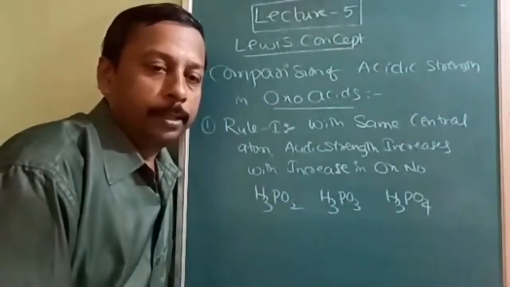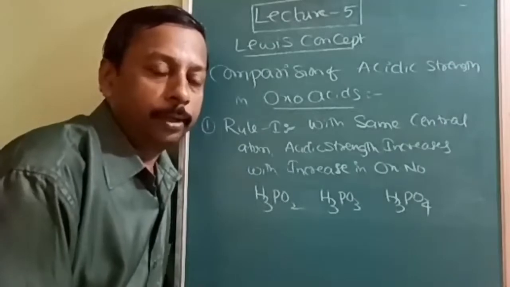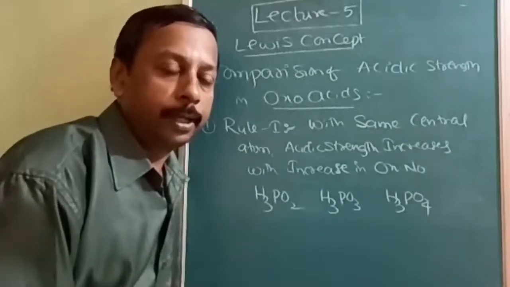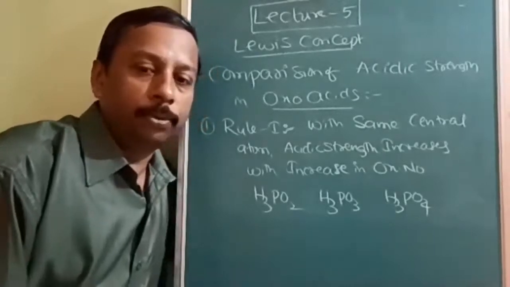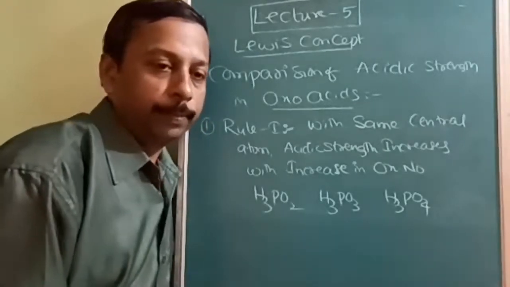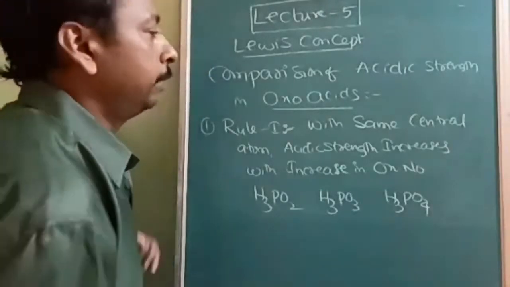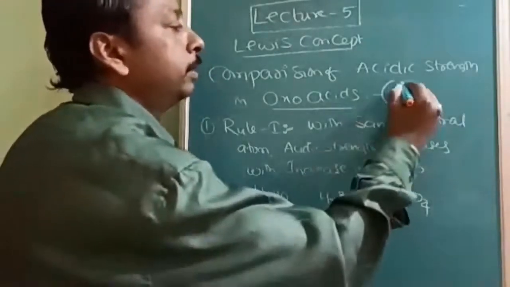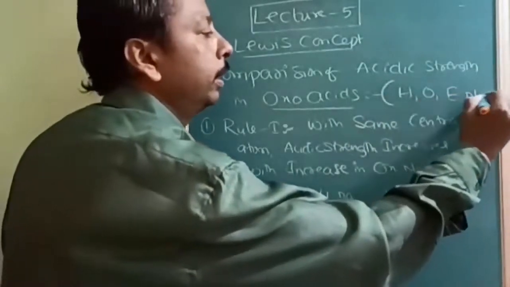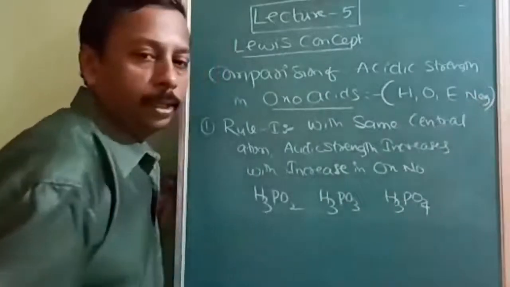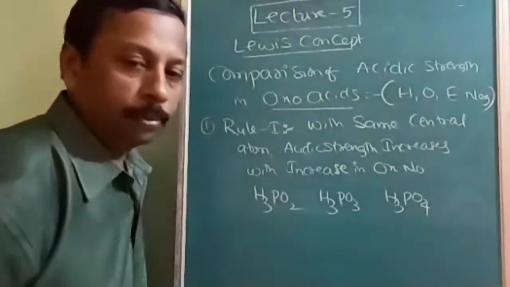Here is the comparison of acidic strength in oxoacids. What are oxoacids? The ternary compounds. In the previous example, only hydrogen was present. But here there are three elements: hydrogen, oxygen, and one electronegative element.